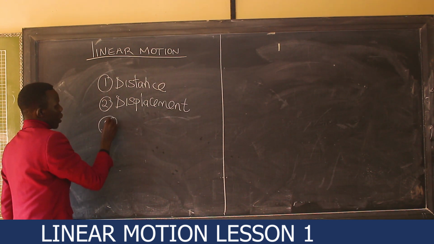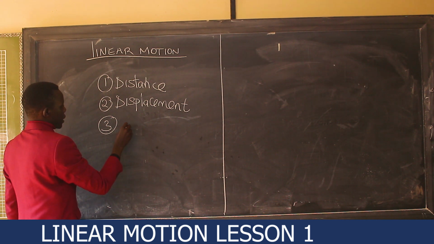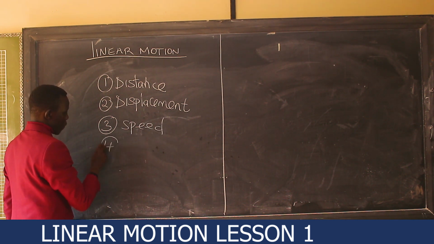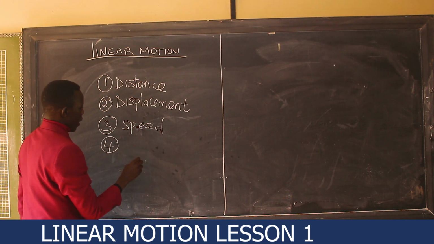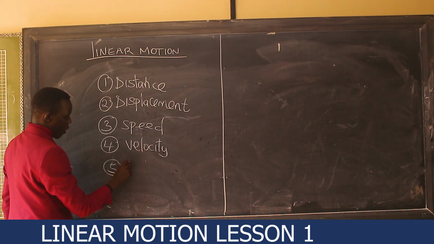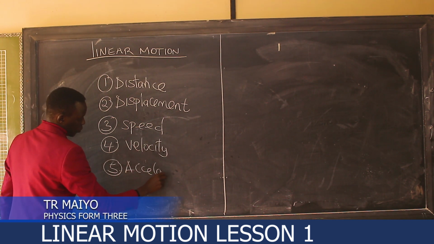Number 3, we have speed. Number 4, we have what we call velocity. Then number 5, we have acceleration.